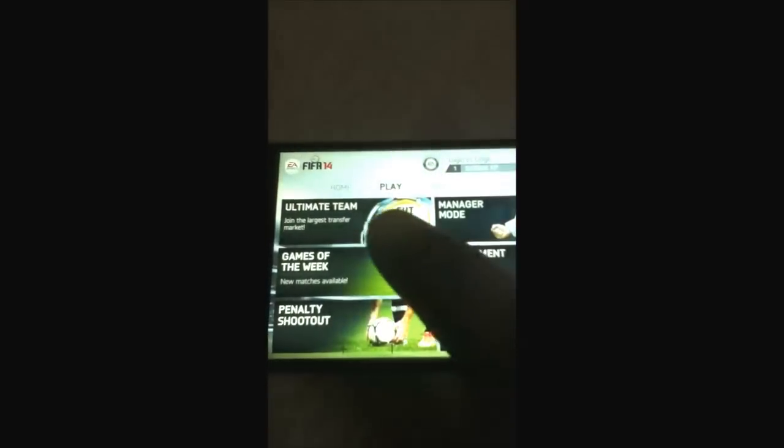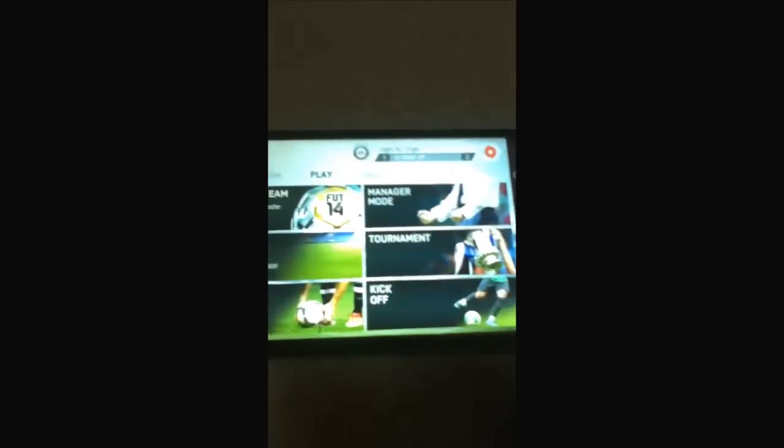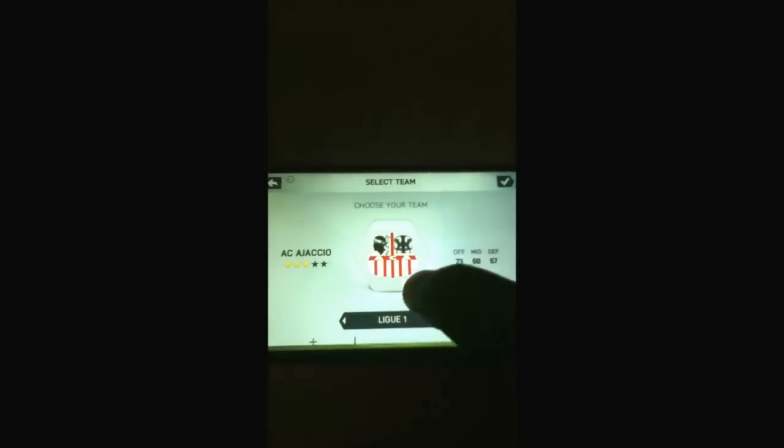So yeah, here's the tournament mode. Let's just pick any team. Yeah, French. Let's just take any team. So yeah, I've taken a French team, and I'll just show you the match.